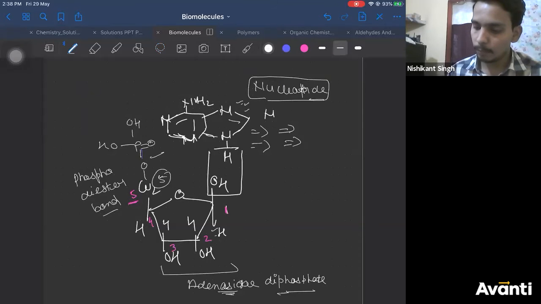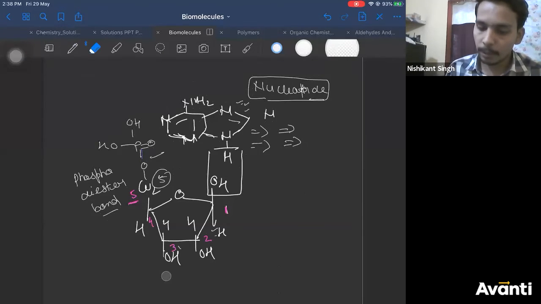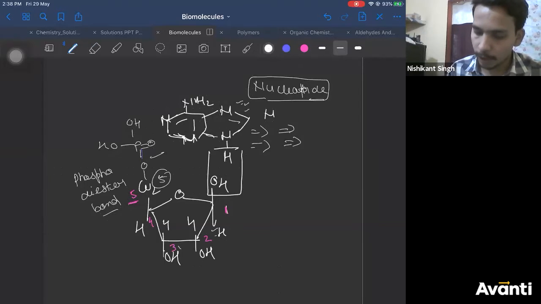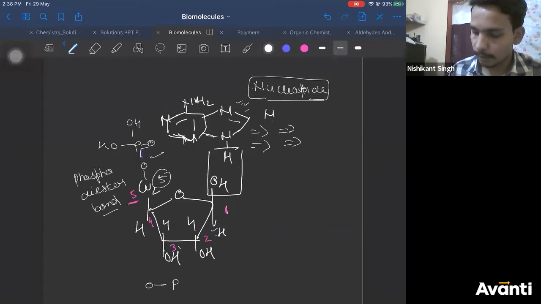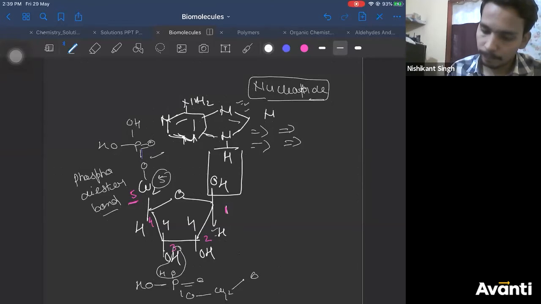What will happen is, the OH on this third carbon will combine with the phosphorus of the other nucleotide. Again water will be eliminated and you'll have double bond O, OCH2 of the ring, CH2 of the ring.